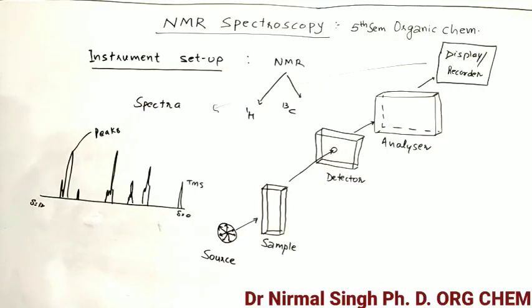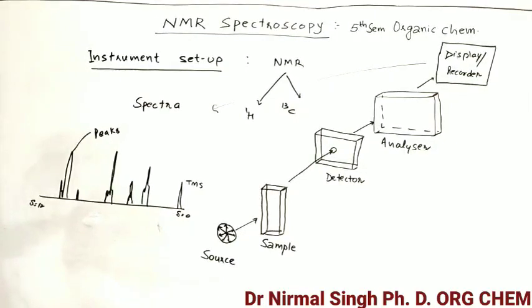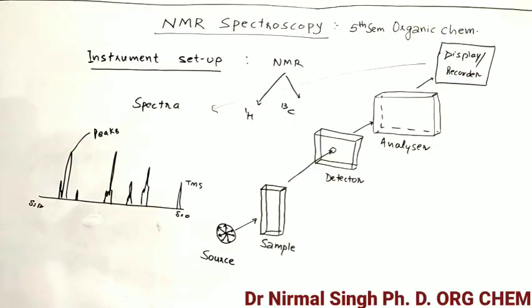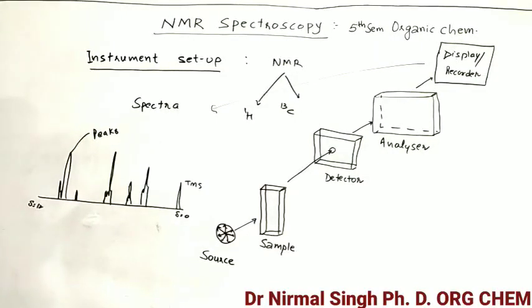Suppose an organic compound contains about 5 types of different, non-equivalent protons; we get 5 peaks. And in C13 NMR spectroscopy, you get the various types of carbons. Suppose the organic compound contains about 7 types of different, non-equivalent carbons; we will get 7 peaks in C13 NMR spectroscopy.